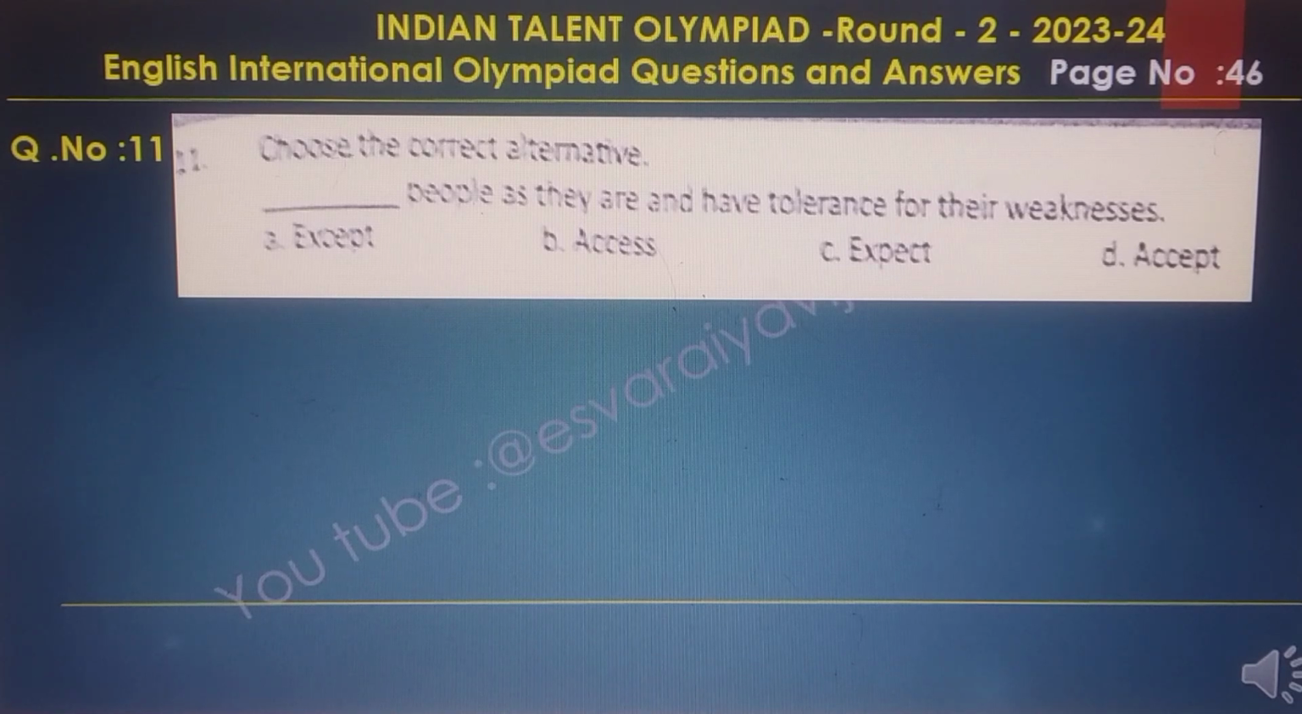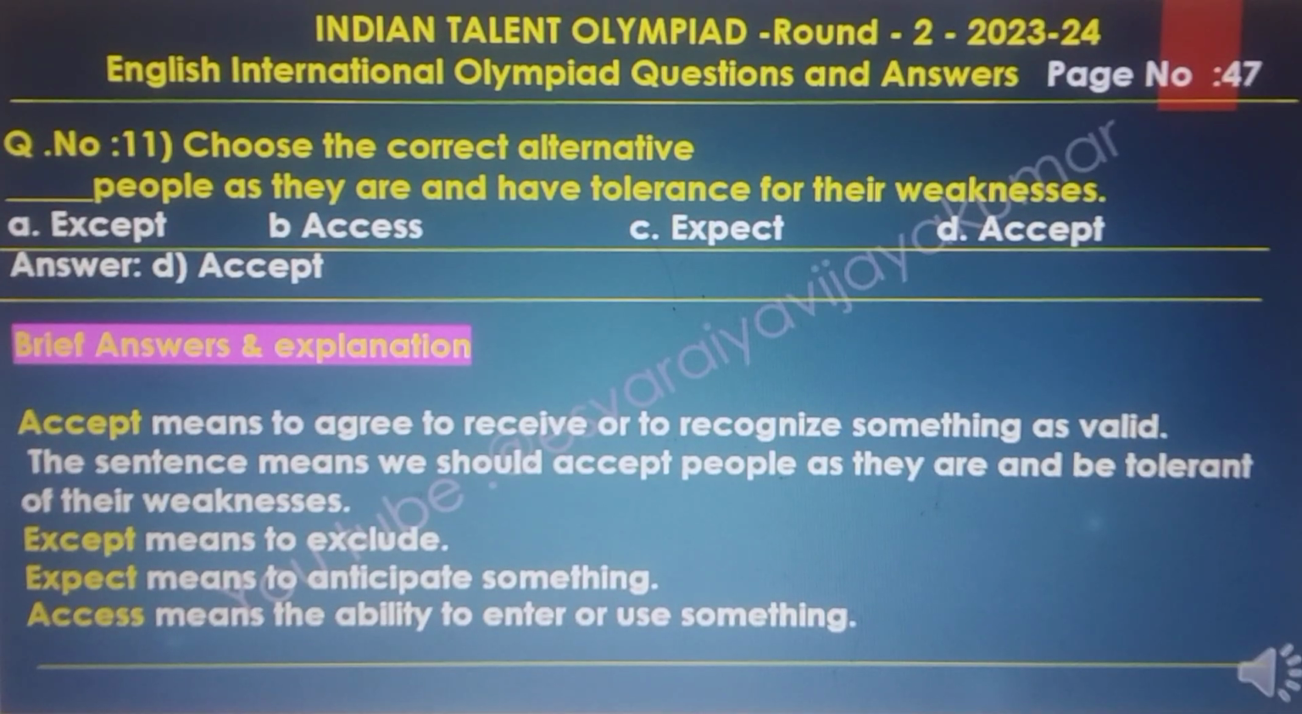And question number 11. Choose the correct alternative. Dash people as they are and have tolerance for their weaknesses. Option A, B, C, D is there. The answer of this question is D, accept.